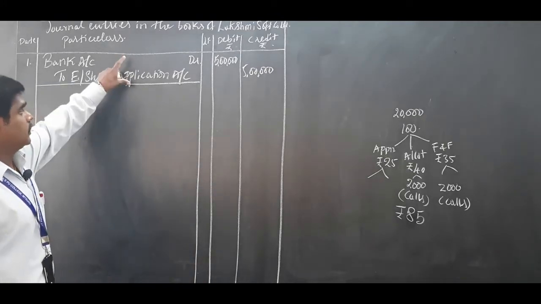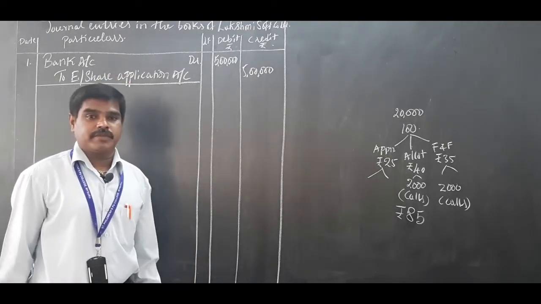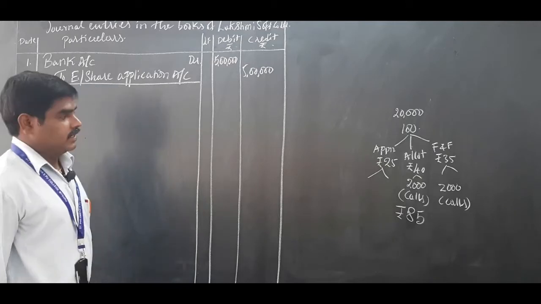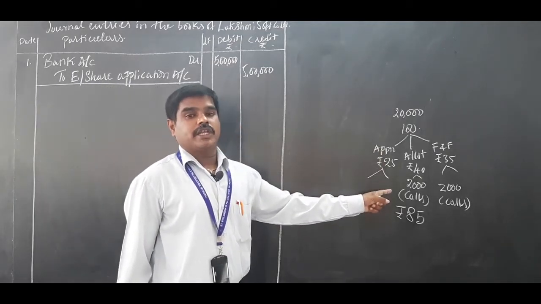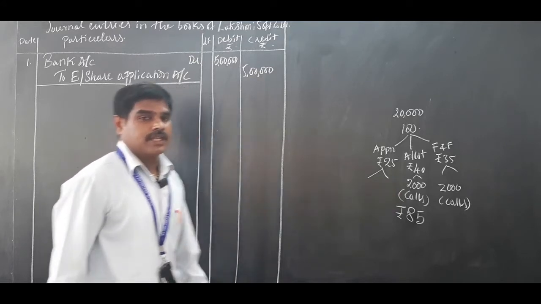So, this is the first journal entry when share application money is received. After application money is received, it should be transferred to share capital account, called equity share capital account.